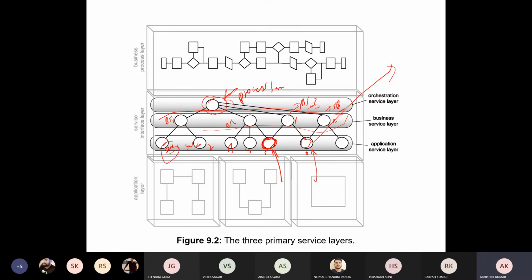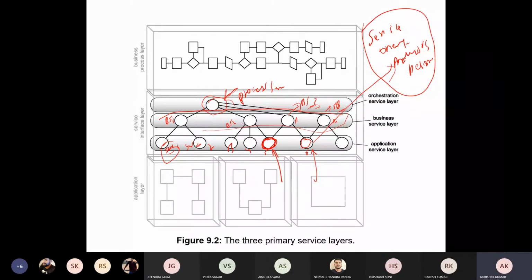We are going to deal with this in our upcoming chapters, right? The chapter name is service oriented analysis and design. In this chapter, we will go through how to come up with these kinds of services: application services, business services, and orchestration services. We will go through that in the upcoming chapters.